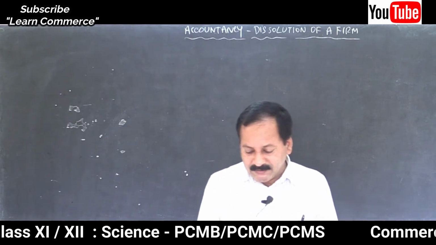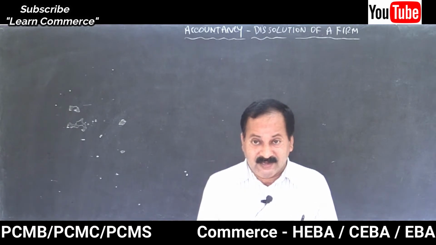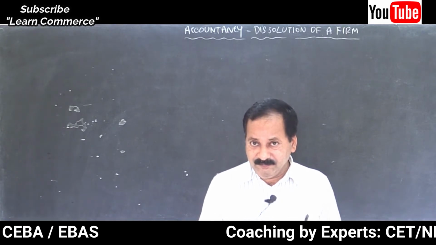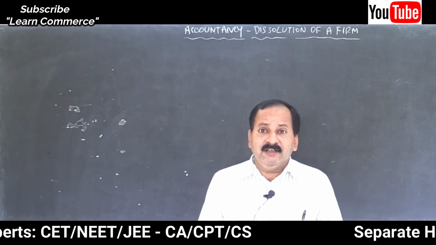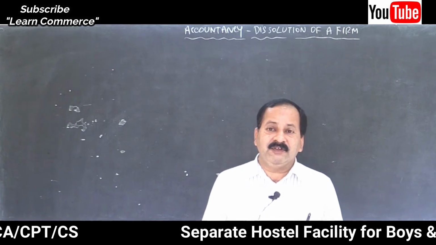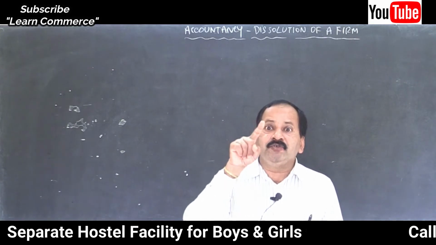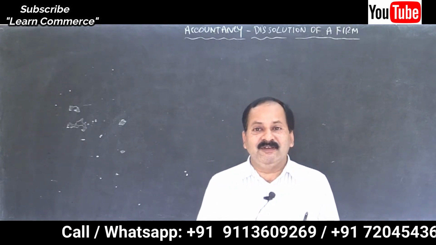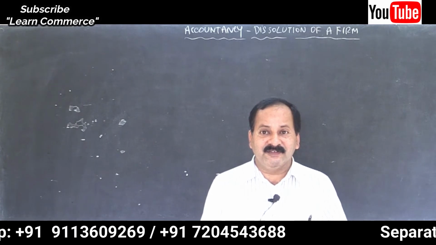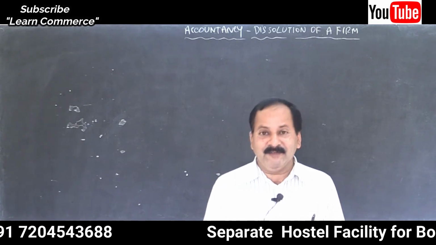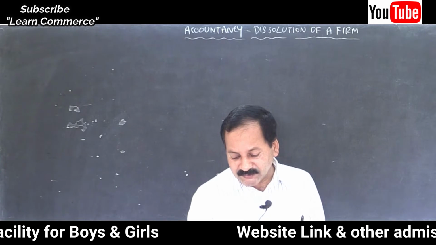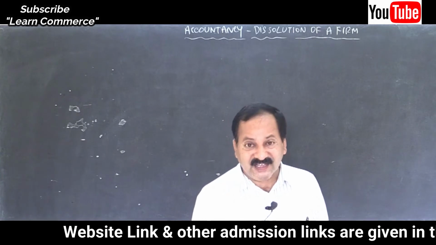Ganga and Yamuna are partners in a firm sharing profits and losses equally. Read the sentence properly, try to understand each and every word. After reading the entire problem, some students will ask, sir, the ratio is not given. Because they identify the ratio only in numerical form, like 2:1. Otherwise, if the sentence says equally, they will not understand. It's clearly given: 1:1. They agreed to dissolve the firm on 31st March 2018, on which date the balance sheet was as follows.